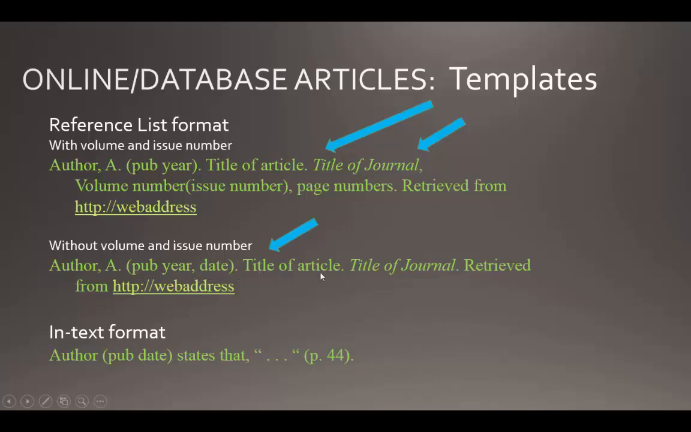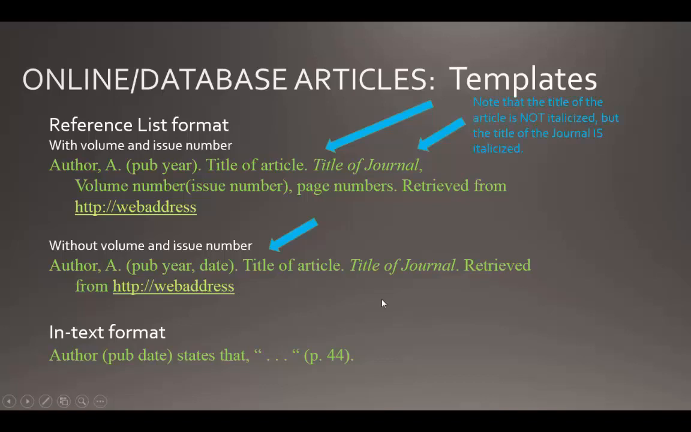The rest is the same. The title of the article, which is not italicized, followed by a period. The title of the journal, which is italicized and all important words are capitalized, followed by a period. The phrase retrieved from and the URL with no period at the end.